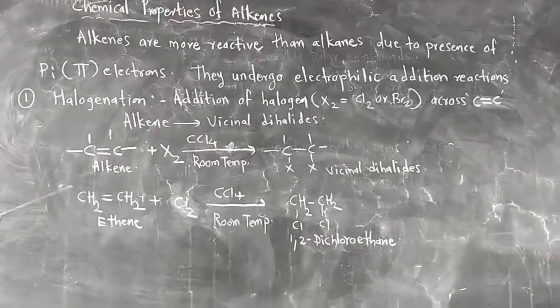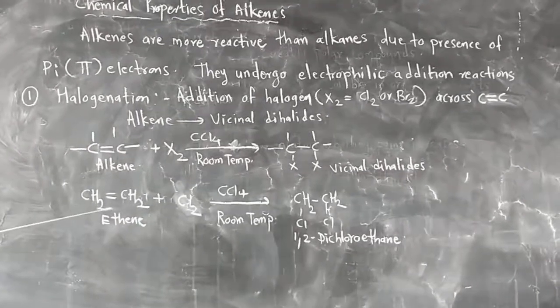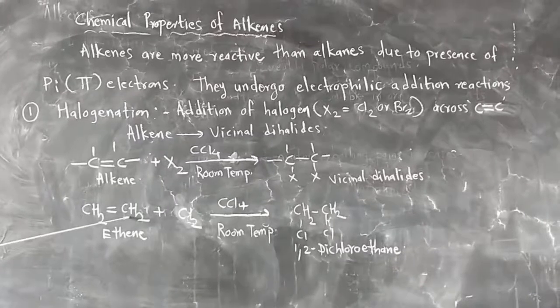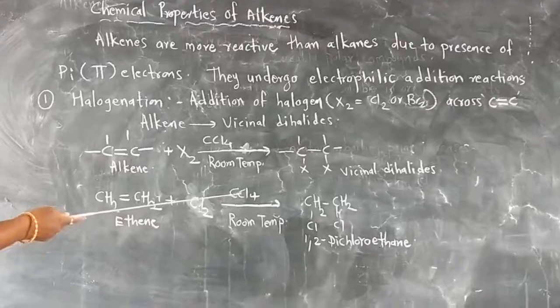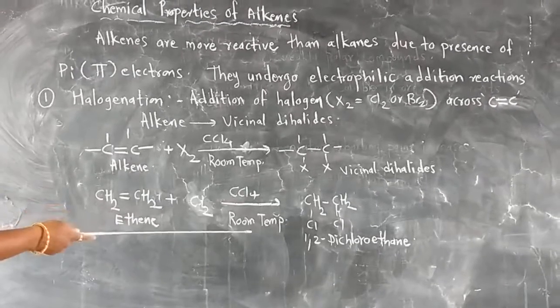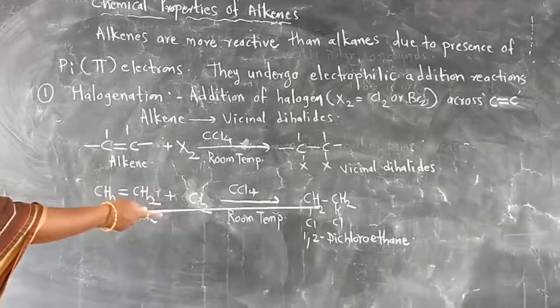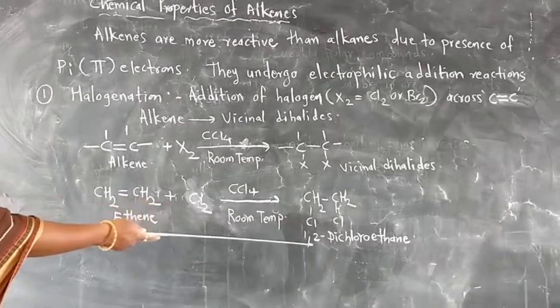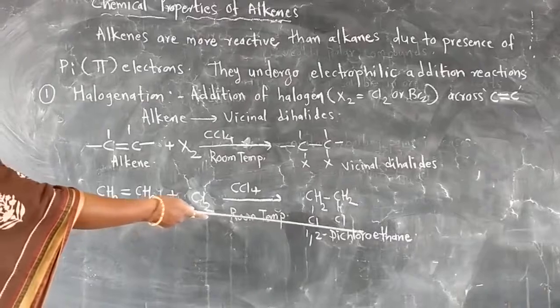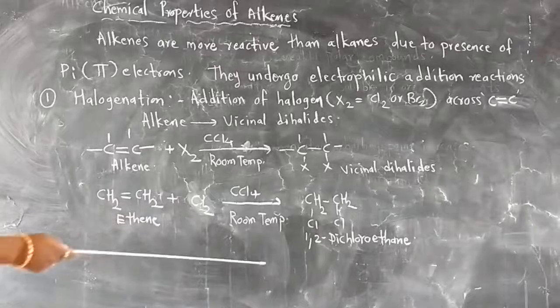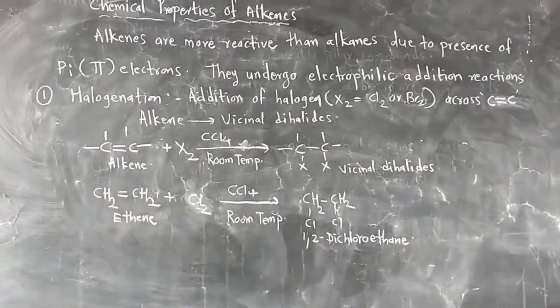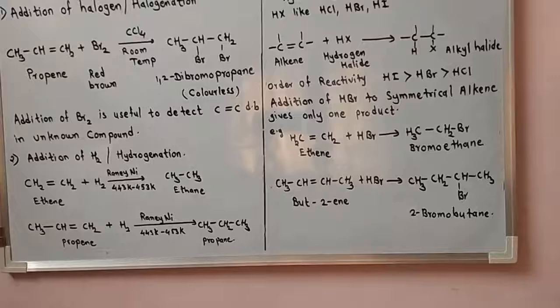Now let's see the example. Ethene, the first member of alkenes, CH2=CH2, plus chlorine Cl2 in the presence of CCl4, carbon tetrachloride, at room temperature gives CH2Cl-CH2Cl, 1,2-dichloroethane. This vicinal dihalide is formed. Ethene is converted to 1,2-dichloroethane. This reaction, the addition of halogen, is halogenation. Let's see the next example.